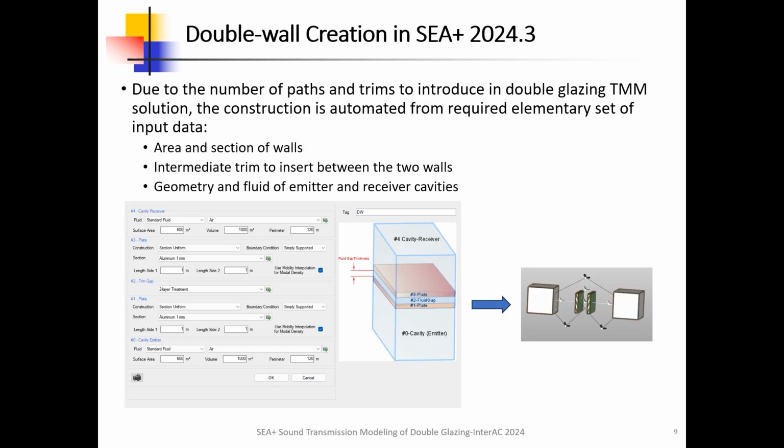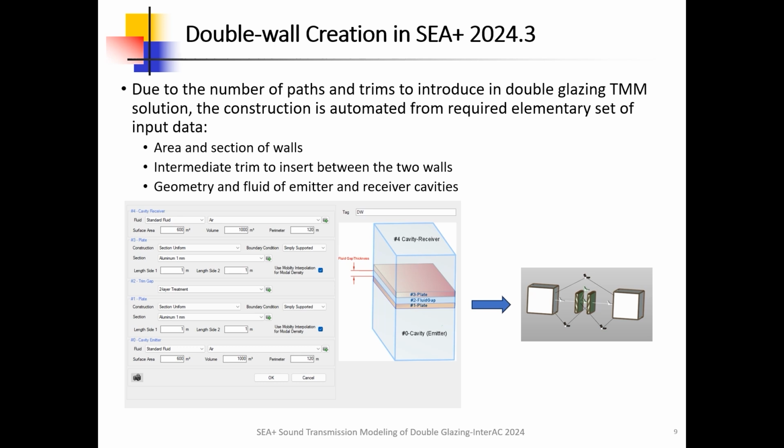Automatic double wall creation in C+ 2024.3. Due to the number of paths and trims to introduce in double glazing TMM solution, the construction is automated from required elementary set of input data. Area and section of walls. Intermediate trim to insert between the two walls. Geometry and fluid of emitter and receiver cavities.